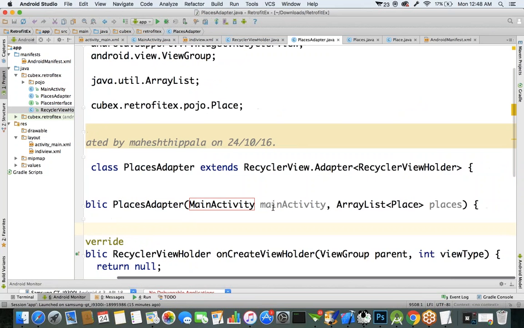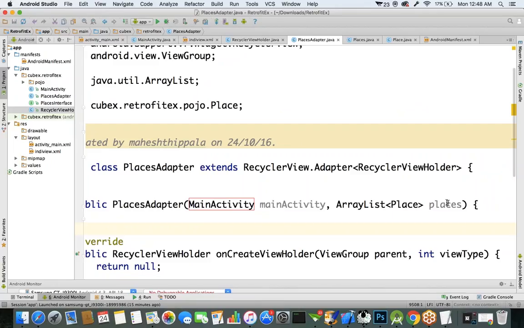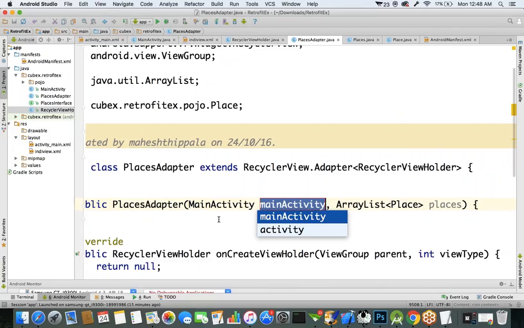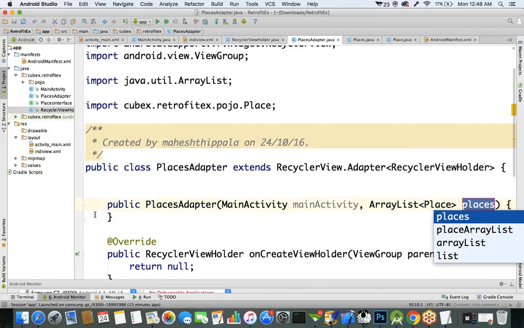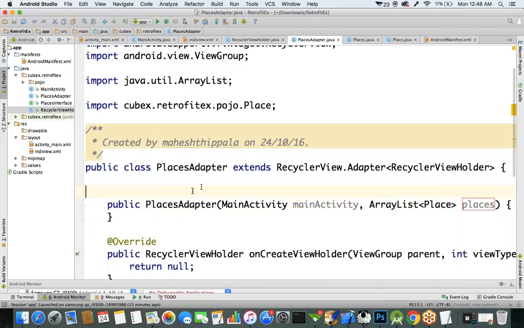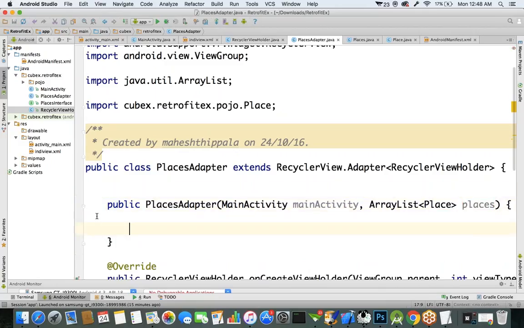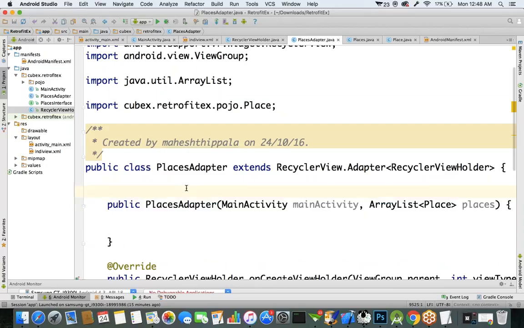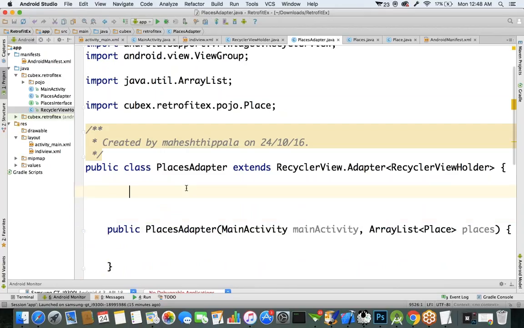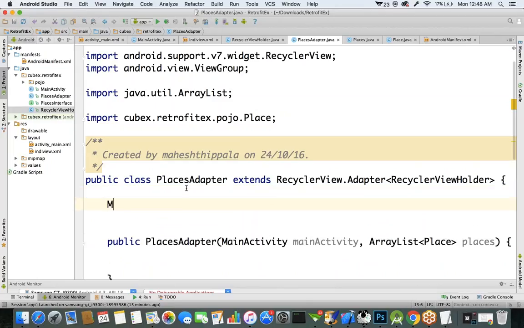The first parameter takes the activity object as input, and the second parameter takes the array list object as input. But the scope of these two variables is within this block only. Outside the block we cannot access them. That's why we'll declare two variables globally.